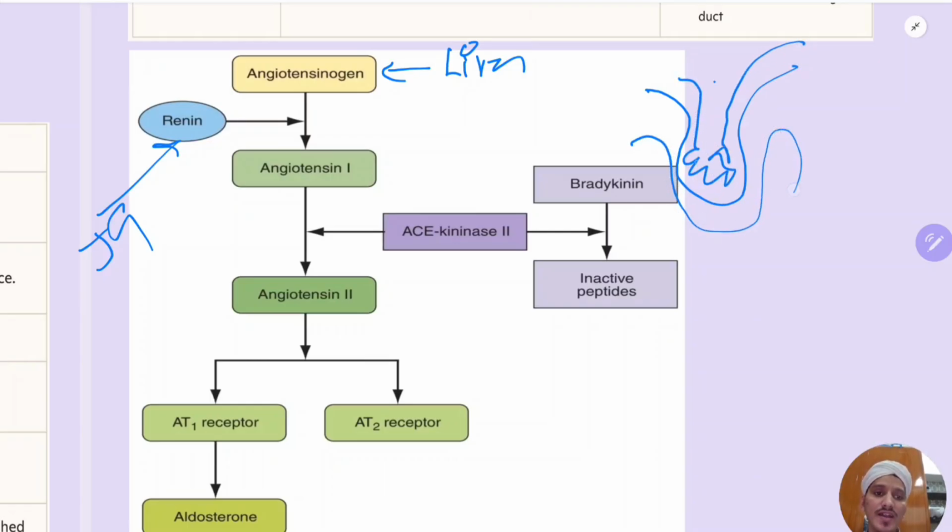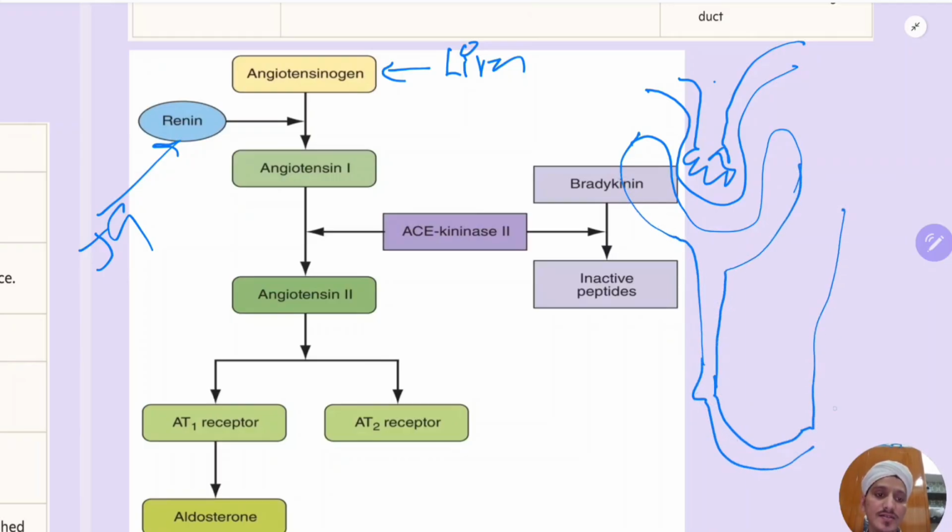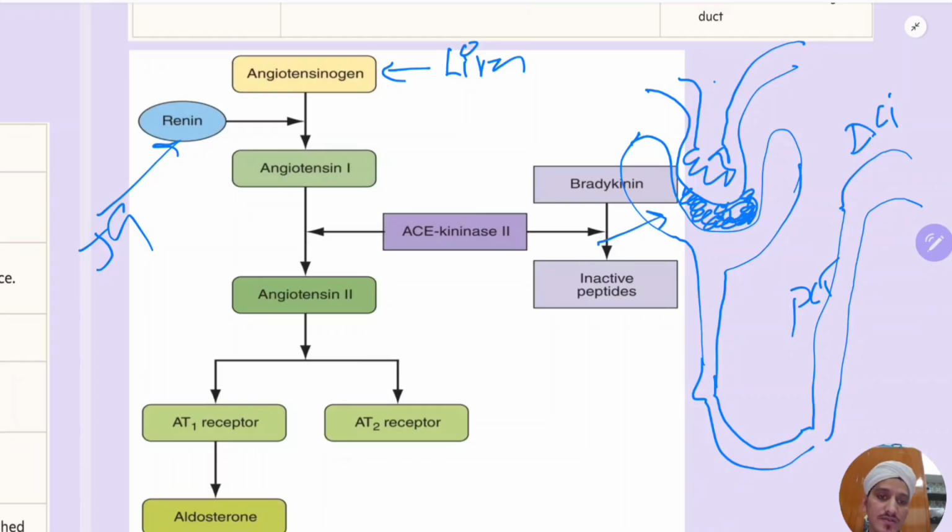Here you have a loop of Henle, and this is the collecting duct, which will have the proximal PCT and DCT. Here you will have this JG apparatus in between the capsule and this apparatus. This is known as the macula densa, from where you get this renin. This macula densa produces this renin.